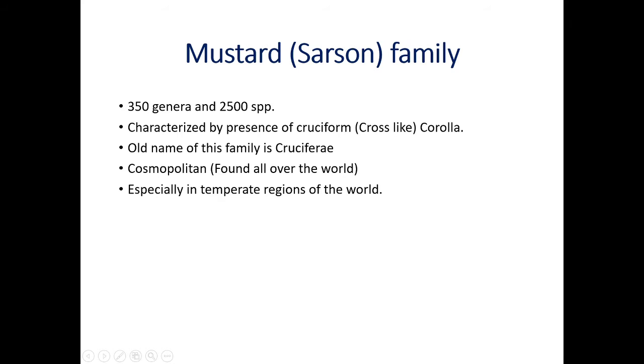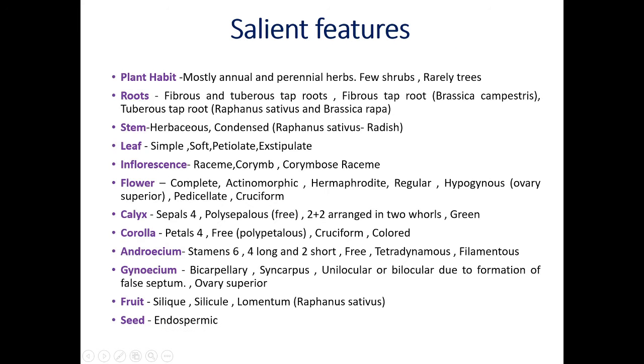There are some important characteristic features of this family. Now start with the morphological characters and reproductive characters. Starting from habit, mostly plants are annual. That means they complete their life cycle within 1 year or sometimes more than 1 or 2 years. That condition is called perennial herbs. Few plants are shrubs, rarely trees.